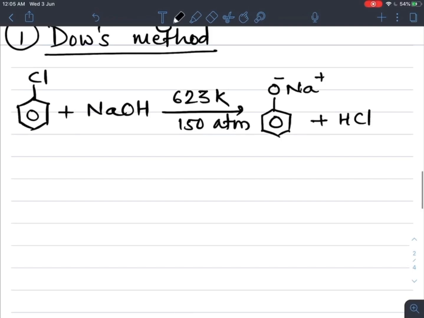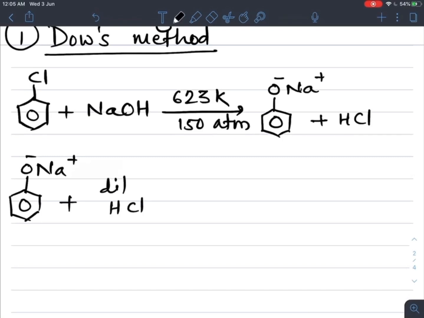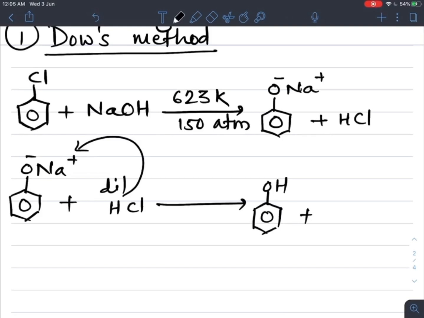Now this sodium phenoxide is further treated with, or acidification takes place, that is with dilute HCl. The breakdown of HCl takes place into H plus and Cl minus, and this H gets substituted at the place of sodium, and finally here we get phenol, plus the byproduct, that is NaCl.